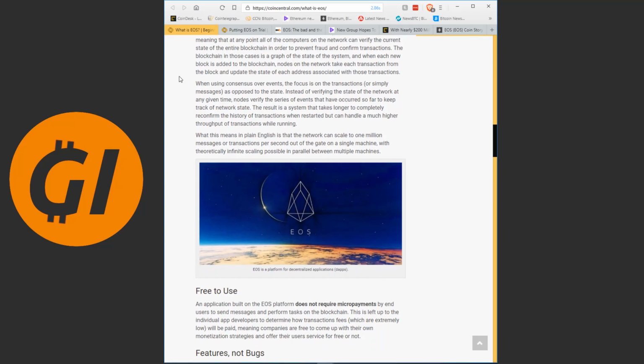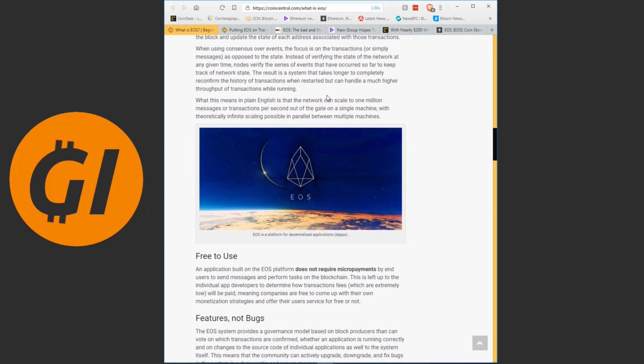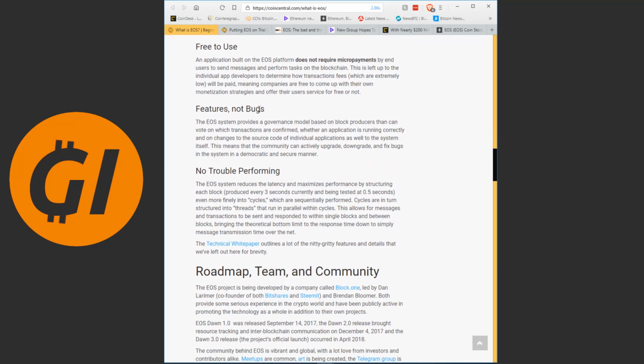When using consensus over events, the focus is on the transactions as opposed to the state. Instead of verifying the state of the network at any given time, nodes verify the series of events that have occurred so far to keep track of the network state. The result is a system that takes longer to reconfirm, but can handle a much higher throughput of transactions while running. What this means is that the network can scale to 1 million messages or transactions per second out of the gate on a single machine, with theoretically infinite scaling possible between multiple machines. Now, another main difference is that EOS does not require any kind of micropayments when you're sending messages.